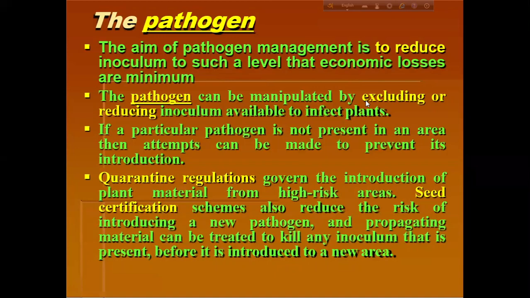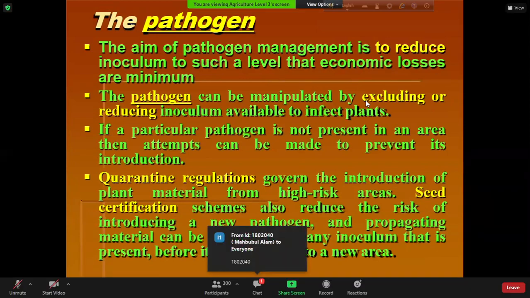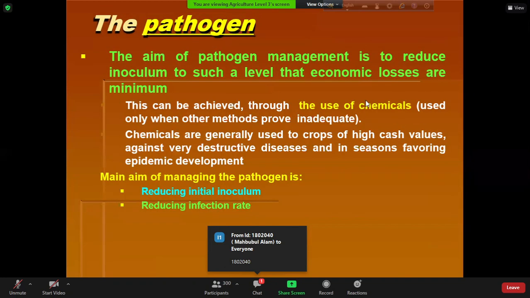And we can do it by quarantine, you can see, by the seed certification scheme. I have already discussed. Okay. And we can apply chemicals, pesticide, to kill the pathogen. By doing so, we can reduce the initial inoculum, or we can reduce the infection rate.